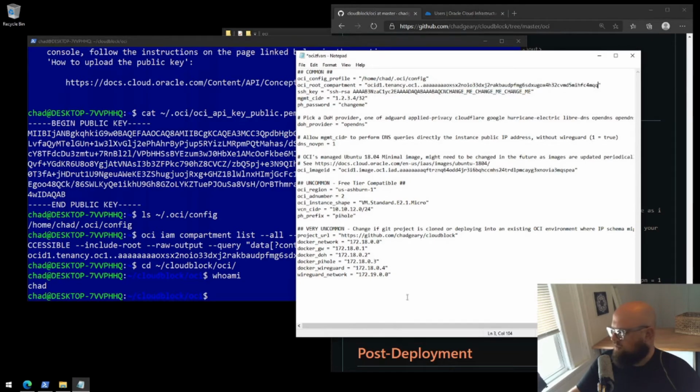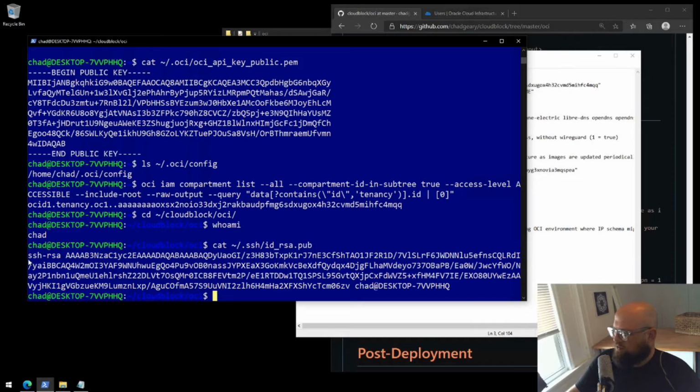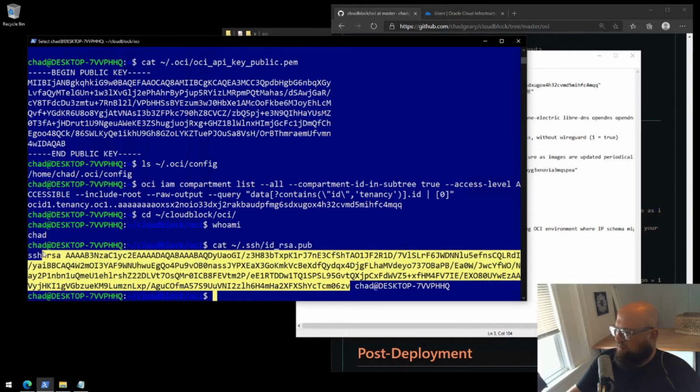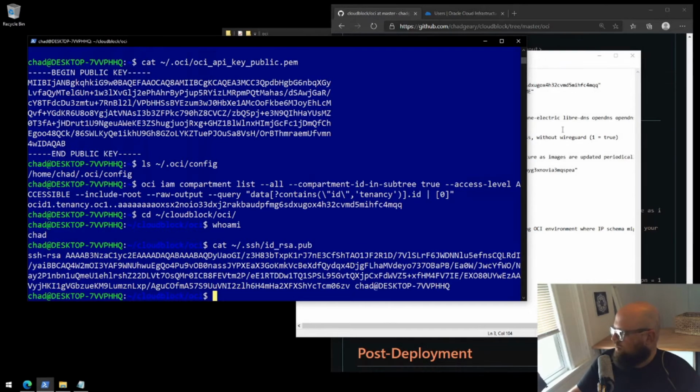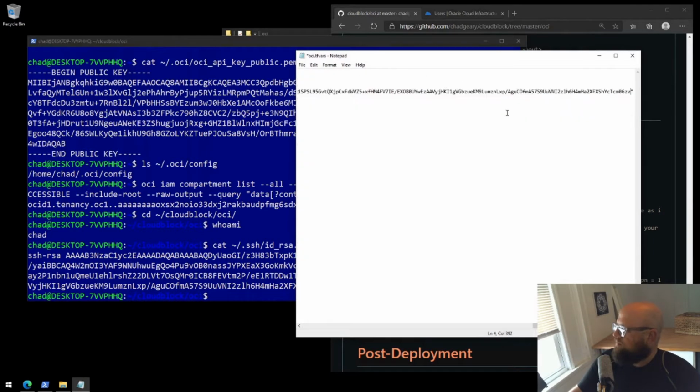The SSH key, we created that earlier. Let's get that SSH key. So I'm going to cat ~/.ssh/id_rsa.pub. There's my SSH key. I don't need this little bit at the end. You can keep it. You don't have to. I'm going to start from here back, right click to copy, and paste it in. Make sure you're between the quotes.